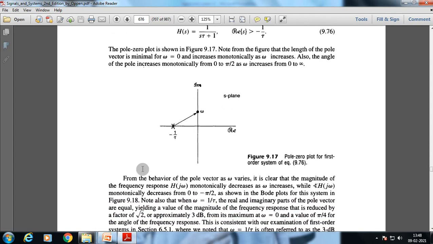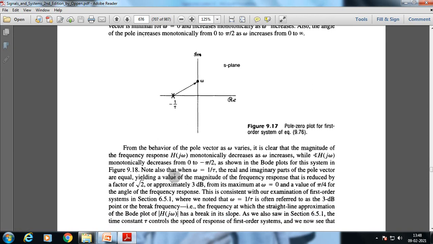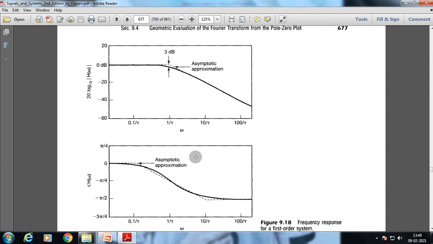From the behavior of the pole vector as ω varies, it is clear that the magnitude of the frequency response H(jω) monotonically decreases as ω increases, while the angle of H(jω) monotonically decreases from 0 to minus π by 2, as shown in the Bode plot for this system in the figure. Here ω is 1 by τ. We will understand the Bode plot later, so there is no point in getting into that Bode plot part.